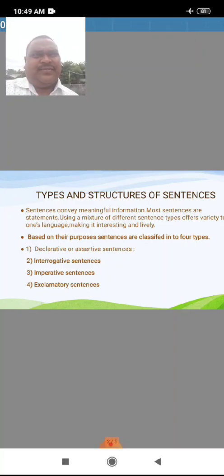What is the order of an assertive or declarative sentence? First comes the subject: subject plus verb plus object. This is called a declarative. That is the sequence of the sentence. For example, my sister lives in Bhimgal.